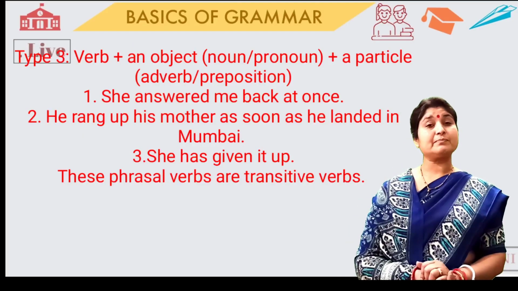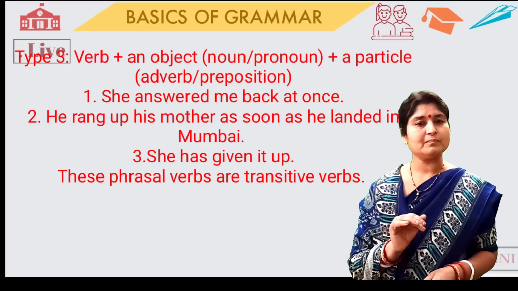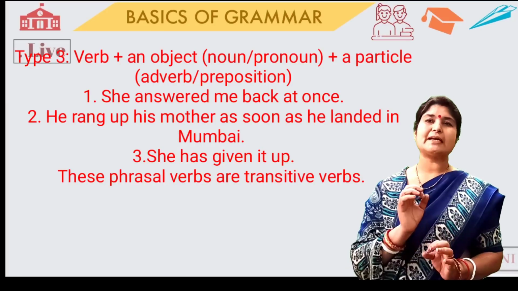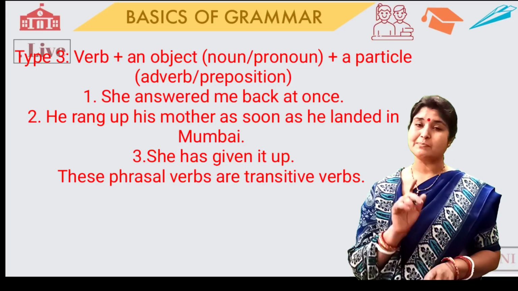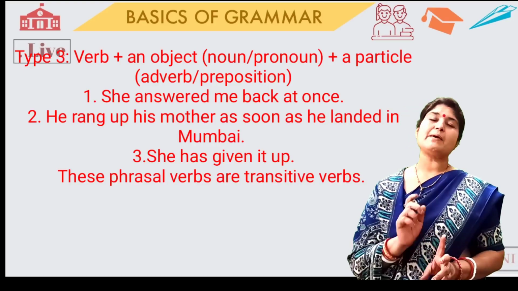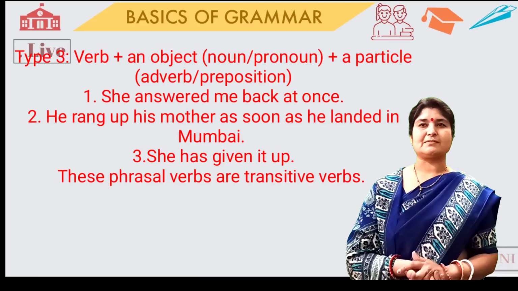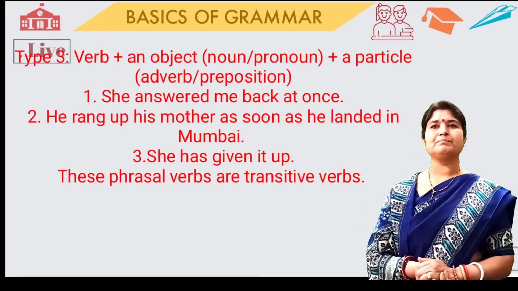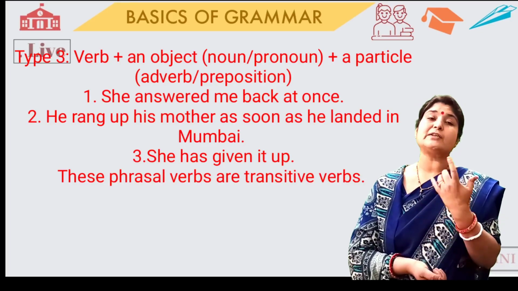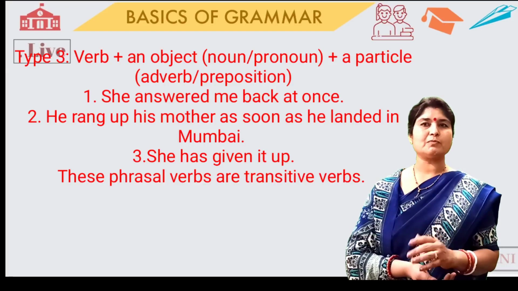Next, type 3 phrasal verbs. How can we form the type 3 phrasal verbs? Verb plus an object. Object means noun or a pronoun. Plus a particle. Particle means adverb or preposition. For example, my son answered me back at once.